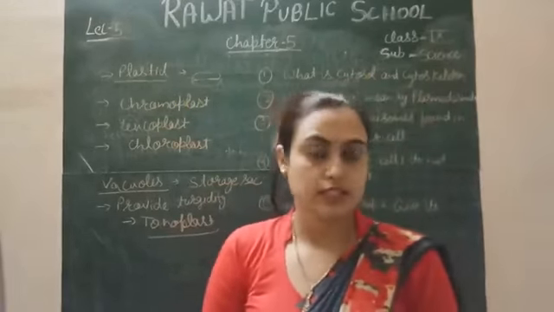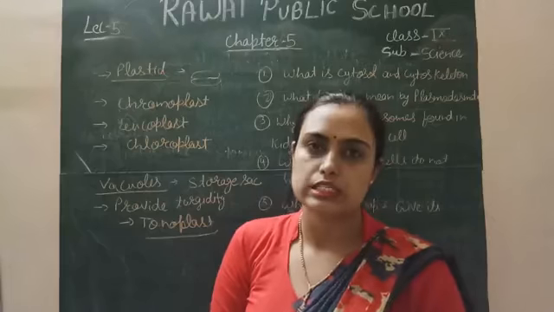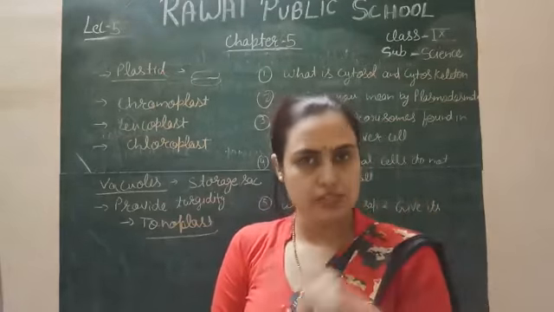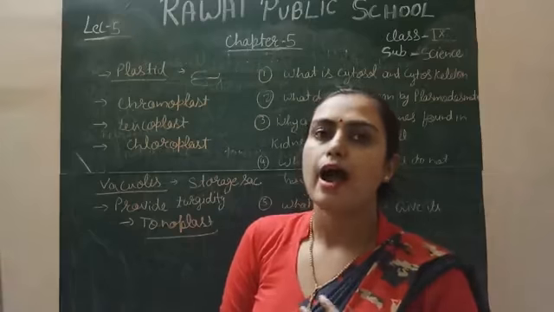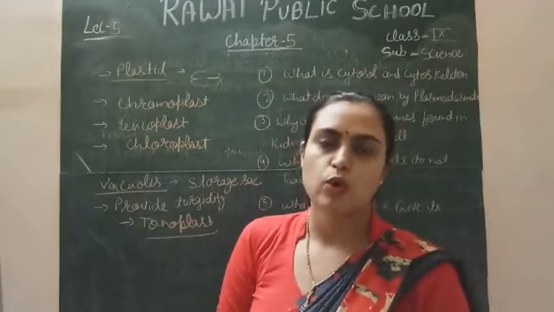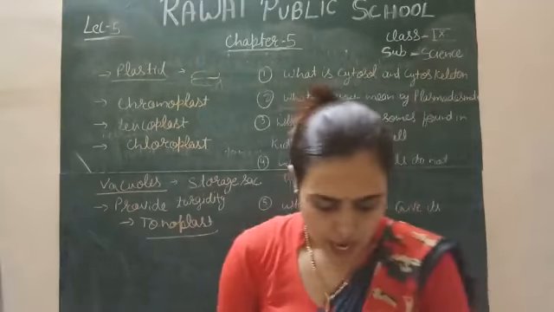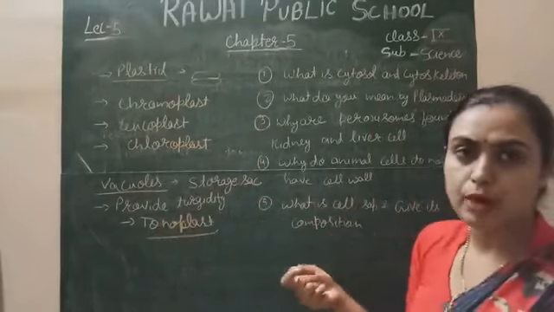We had discussed in this chapter that the cell is the fundamental unit of life. Why do we call the cell the fundamental unit of life? Because of the structure of the cell and the various functions of the cell. We said that the cell is the structural and fundamental unit of life, because all the life processes are performed by the cell only, right? After this we will discuss a few important questions about this chapter.